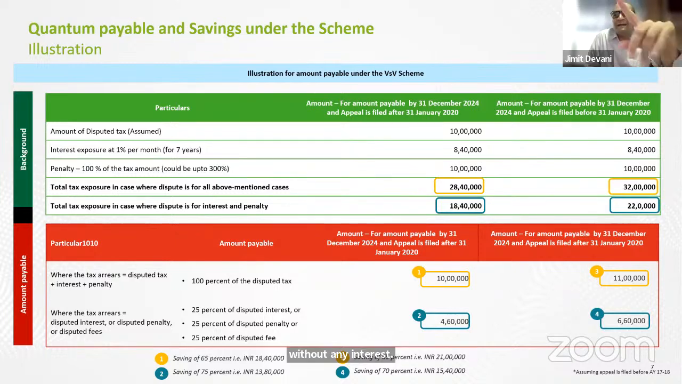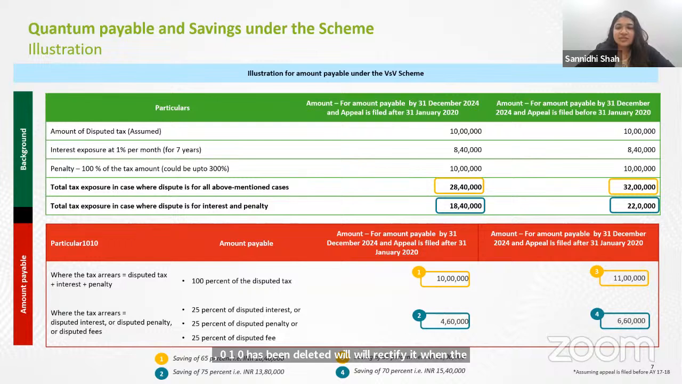Right. Just on this slide, while we'll send across the presentation, there is a typo in 22. Instead of 20, the 10 has been deleted. We'll rectify it when the presentation is sent. Sorry, continue, Sannidhi. Yeah. So in this illustration, let's presume that the disputed tax amount is 10 lakh rupees.